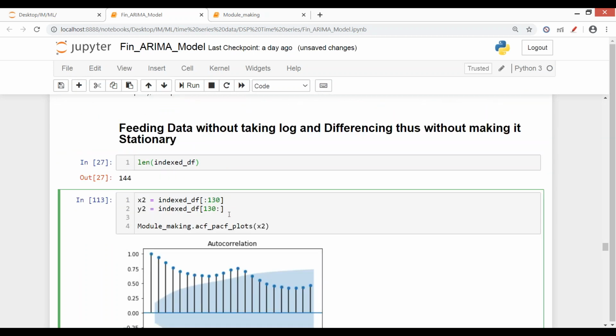Can anybody tell me, as we have already discussed, why have I done specific indexing, that is, till this value and after this value? Why not a random train test split like we did in regular ML algorithms? Why this way?